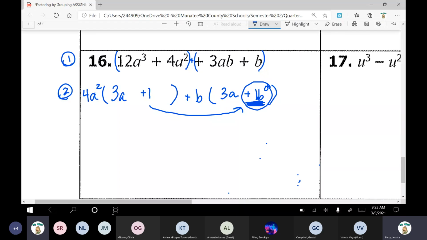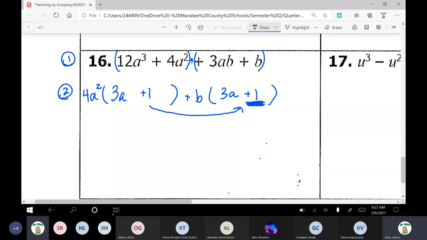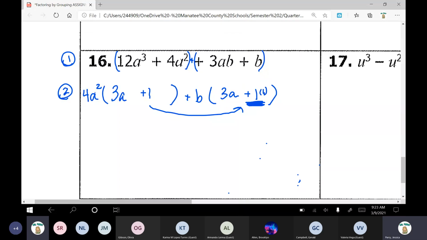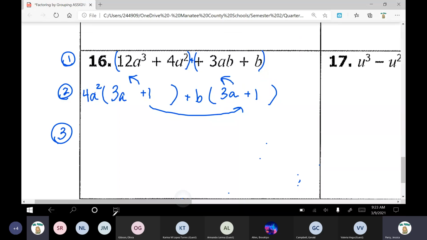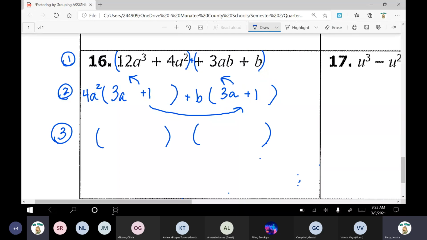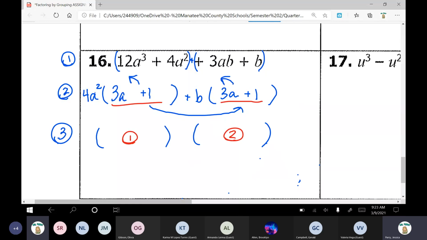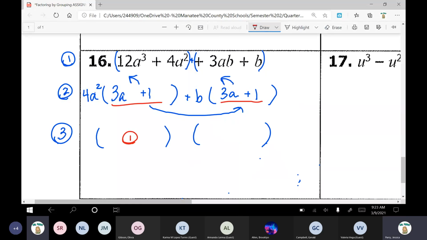Okay, so let's go through it together. First, we'll simplify: anything to the power of 0 is really 1. And then you have to simplify one more step. 1 times 1, or anything times 1, is just that anything. So I erase that second 1. So all we're left with is just 1. Perfect. Going on to step 3, factor out your common binomial, that 3a plus 1. And where should I put that 3a plus 1? Here, in the first set of parentheses or the second set of parentheses? Where have I been putting it? In the second. Perfect. So here's my 3a plus 1.